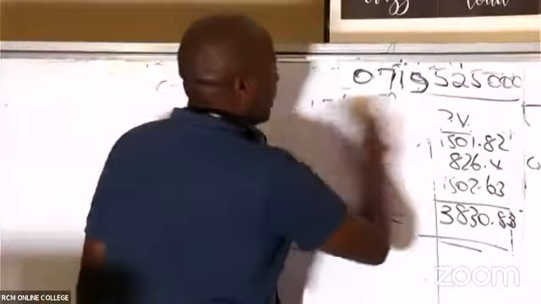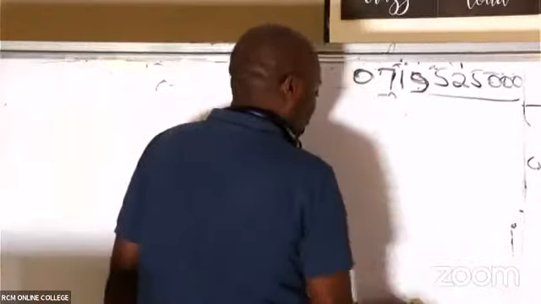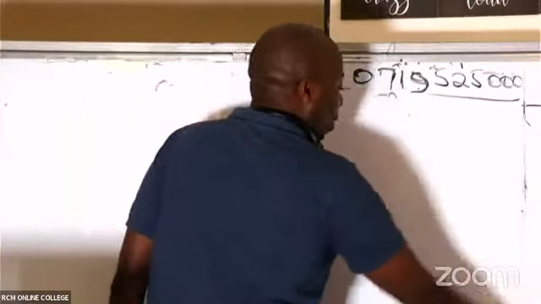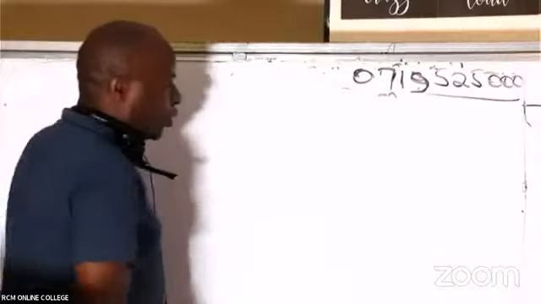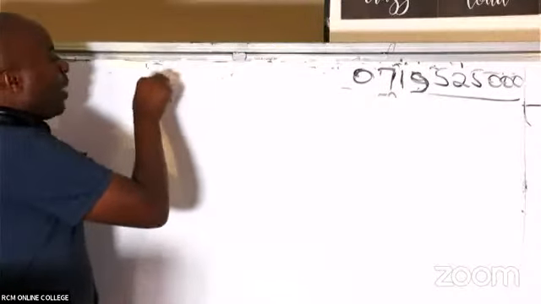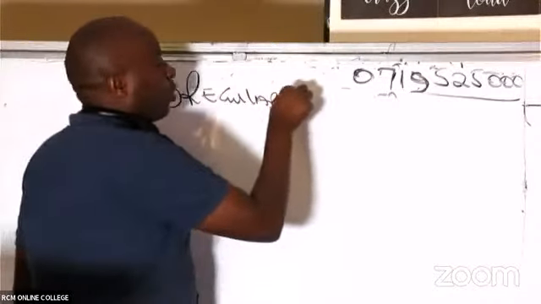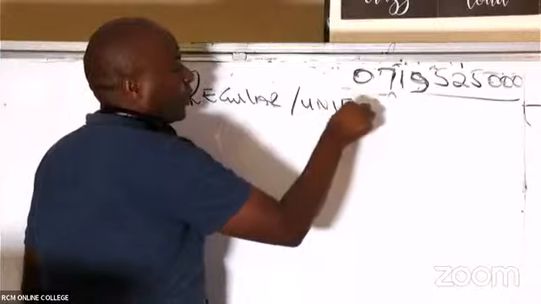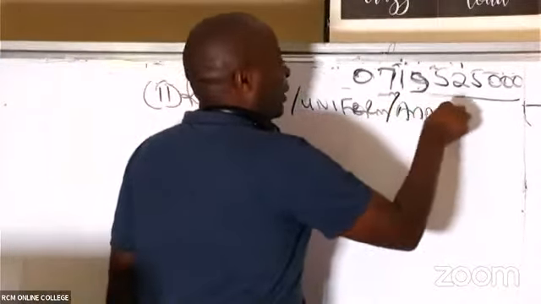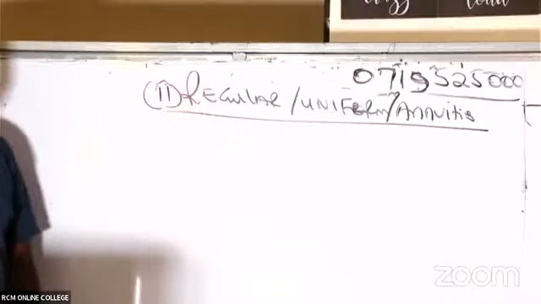Now, ladies and gentlemen, we have two types of cash flows. We have what we call irregular, which I've been able to deal with by showing you two good examples. And then number two, we have what we call the regular cash flows, also called the uniform cash flows, also called the annuities.